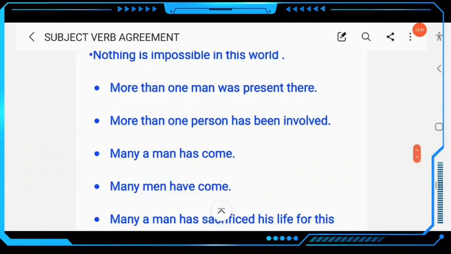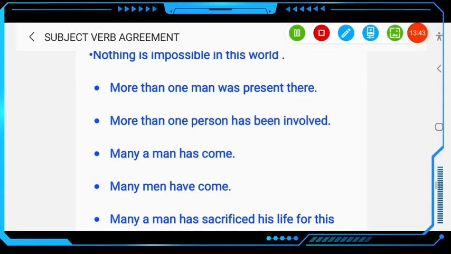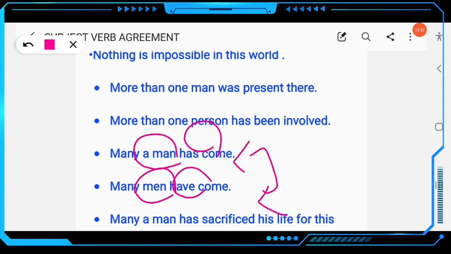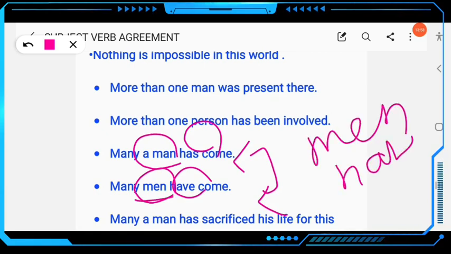Similarly here, many a man has come. But here, many men have come. So what is the difference you find? Many a man, this is singular, but here many men, so the verb will be plural. Clear?